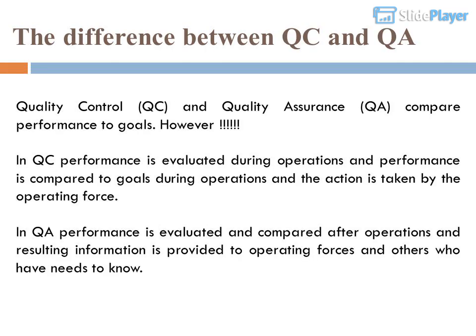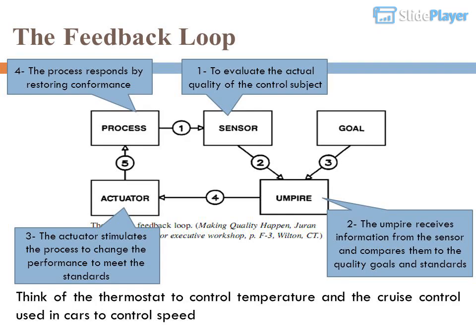The difference between QC and QA. Quality control, QC, and quality assurance, QA, both compare performance to goals. However, in QC, performance is evaluated and compared to goals during operations, and the action is taken by the operating force. In QA, performance is evaluated and compared after operations, and the resulting information is provided to operating forces and others who have a need to know, the feedback loop.